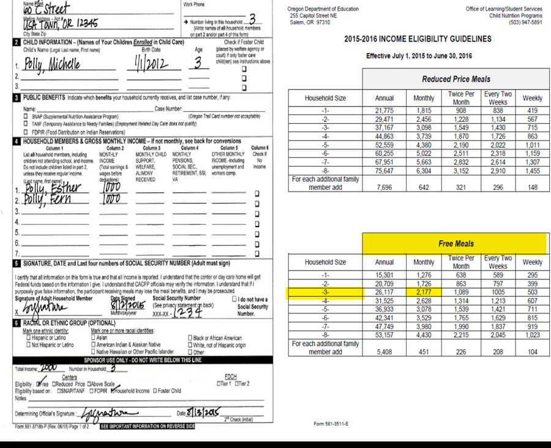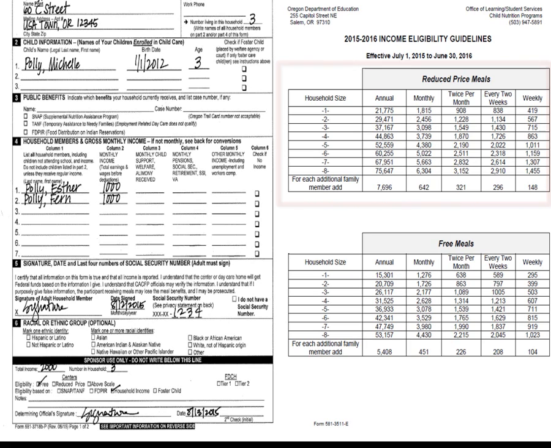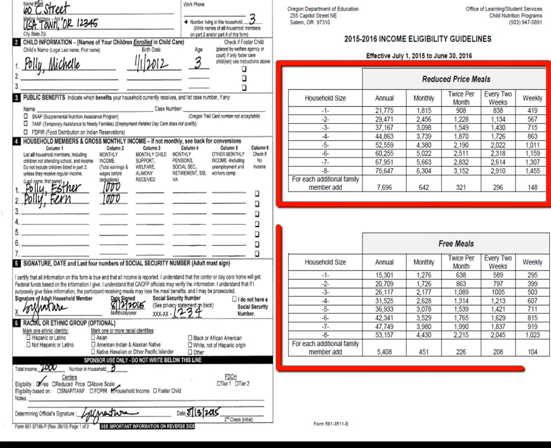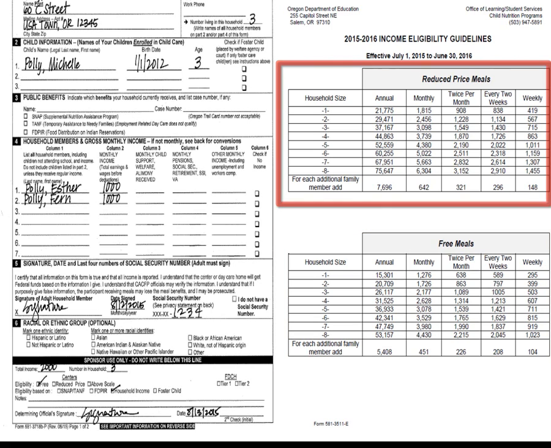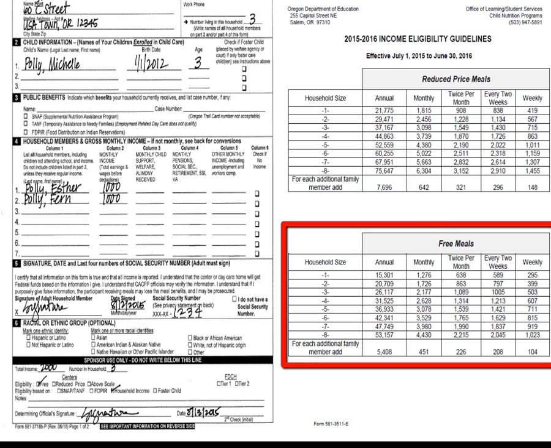Check the total monthly income and compare on the income eligibility guidelines to determine if the applicant is counted as free, reduced, or above scale. If income is above the amount in the reduced price meals table, then the income application is approved as above scale. If the income is at or below the amount in the reduced price meals table and above the amount in the free price meals table, then the application is approved for reduced price. If the income amount is at or below the free price meals table, then the application is approved as free.